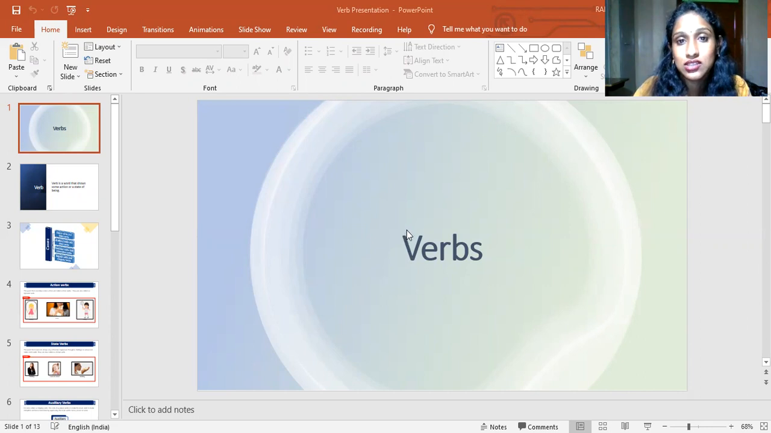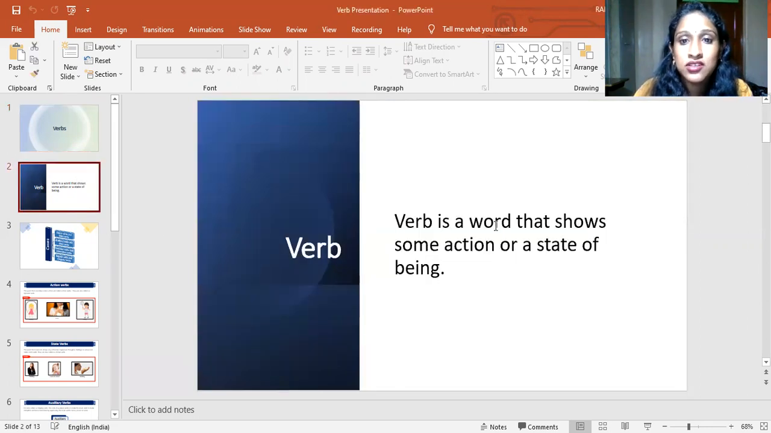What is a verb and what exactly is it? A verb is a word that shows some action, a state, or a being. So a verb is one word which shows some action. Action means a physical action, the physical activities of a person or an animal or a thing, or a state of being. What is a state of being? Is that an action? No, it's not an action. State of being is a situation, a state of situation. I'll explain that with an example.